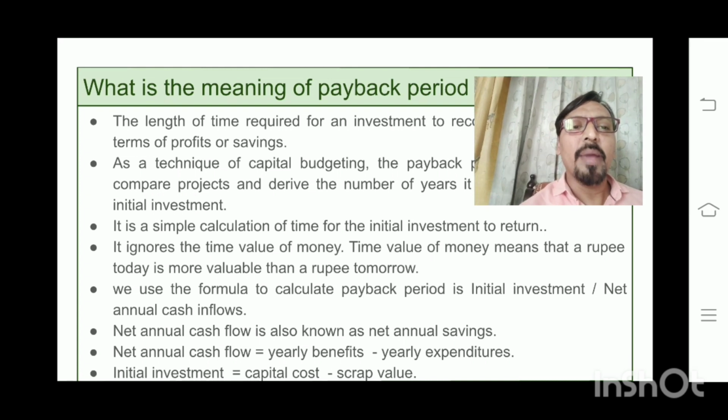Now what is the yearly benefit? Suppose there is a saving in my light bill per month. The saving in light bill per month multiplied by 12 months is my yearly benefit. And yearly expenditure means the maintenance charge that I have to pay to maintain this solar rooftop. The net annual cash flow is also known as the net annual saving.